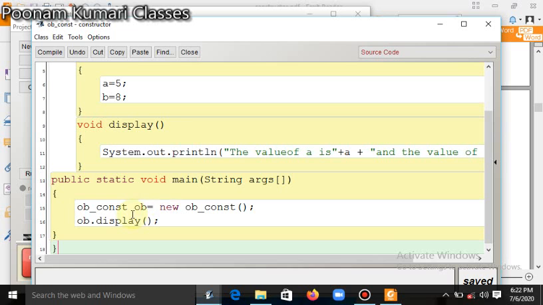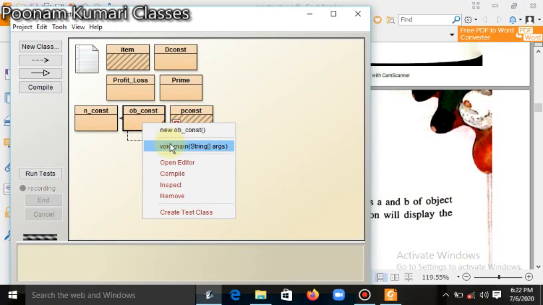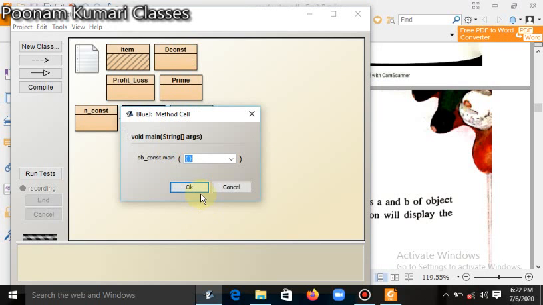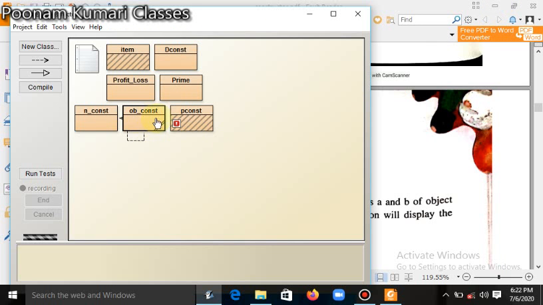We have created the object of the class. Then click on the compile button, then close, then right click on the program, click on the main class, then click OK. It will show the result in the terminal window. So automatically the object values 5 and 8 are passed to a and b. In this way a non-parameterized constructor is created, and the programs can run by using the main class also or without the main class also, by creating the object of the class. So this is your non-parameterized constructor.